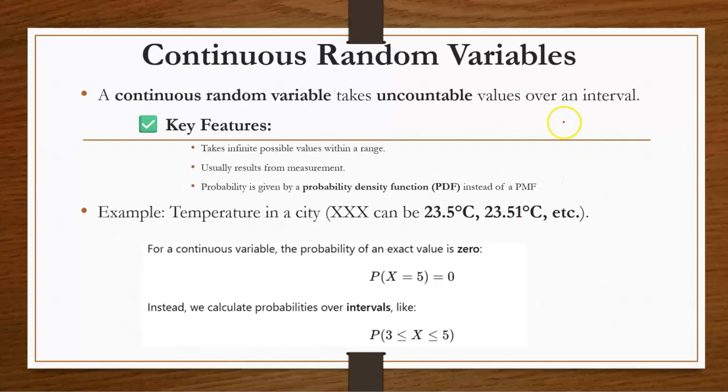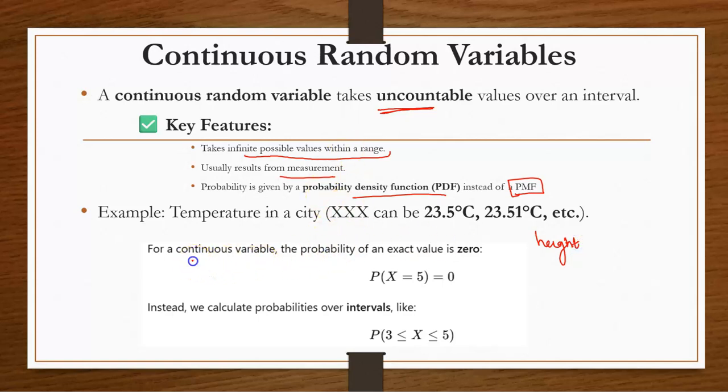Next are continuous random variables. A continuous random variable takes uncountable values, that is, the possible values within a given range. It results from measurement. It is defined by the probability density function. We have seen the discrete case is defined by the probability mass function, and continuous random variables are defined by the probability density function instead. Examples are the temperature of a city or the height of students in a class, which are measured by continuous random variables.